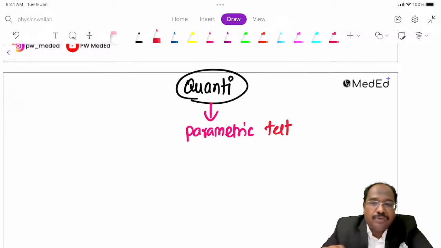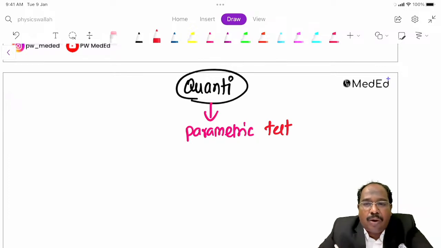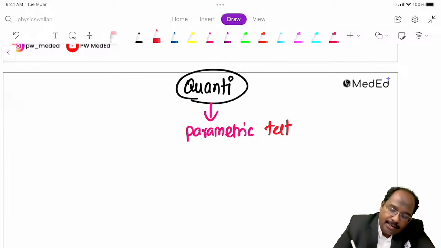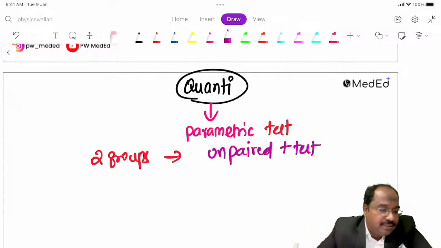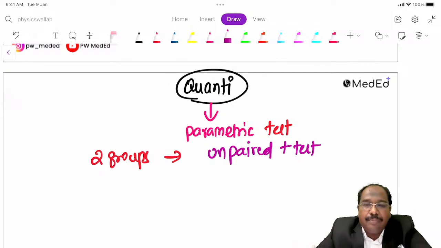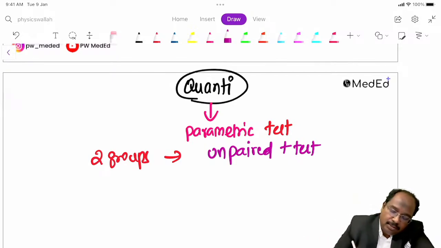Okay, so what you have to see is whether the data is quantitative or qualitative. Then, how many groups are there? If two groups are there, then it is an unpaired t-test. If two groups means unpaired t-test.